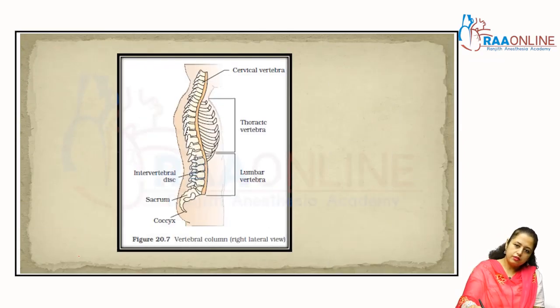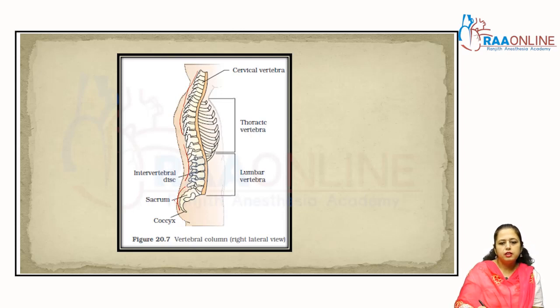You can see here, these are the vertebrae, right? These are the arrangement of the vertebrae. The first curve is that, the second curve, the third curve, and the fourth curve. So 4 curves are there, right? These are the upper 7, that is C1 to C7, the cervical vertebrae.